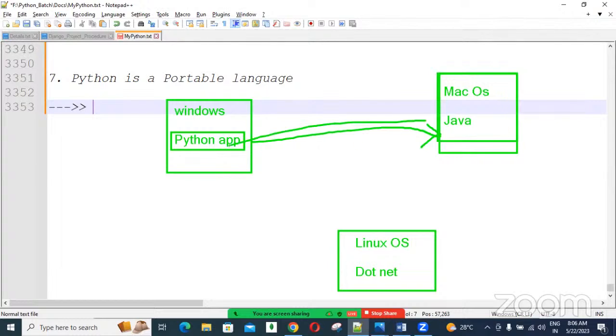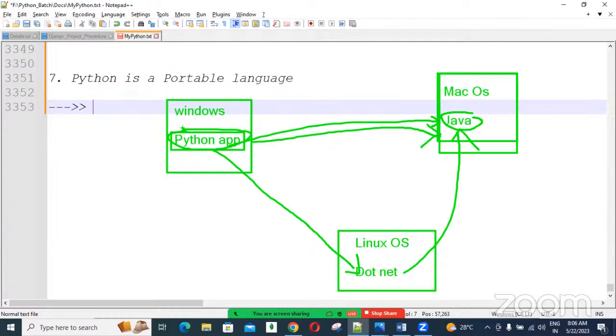Otherwise, this Python with communicating to Java, no problem. Python will communicating to .NET, no problem. So .NET will communicating to Java, no problem. So real time possible, these all things. For example, bank applications, guys. ICICI bank application using Java designed. HDFC bank application using Python designed.